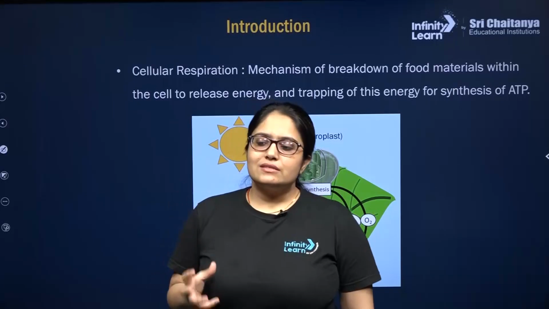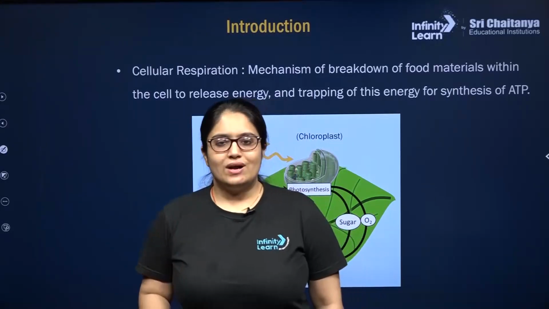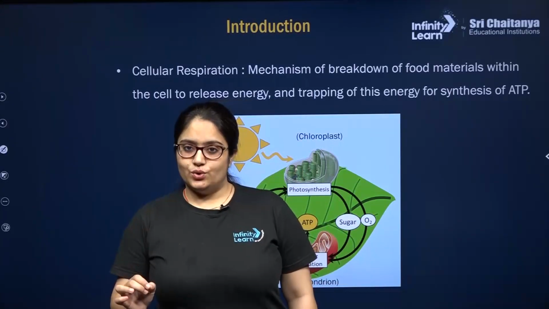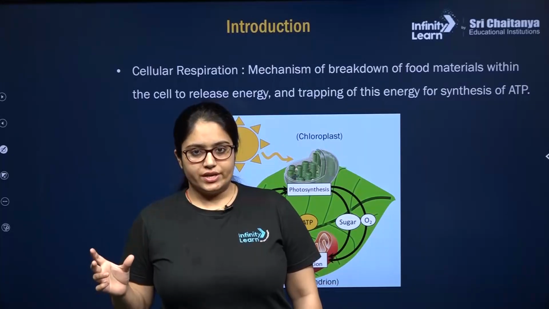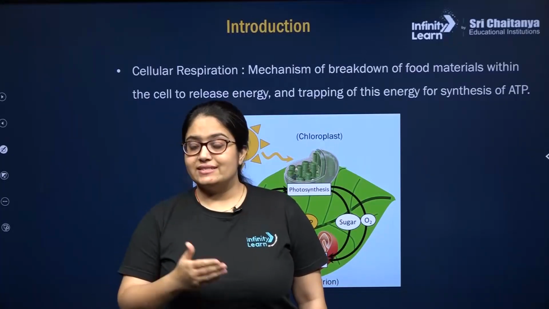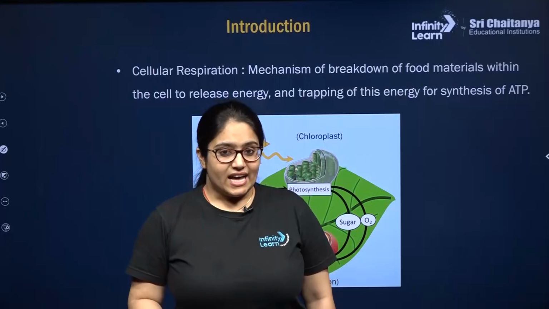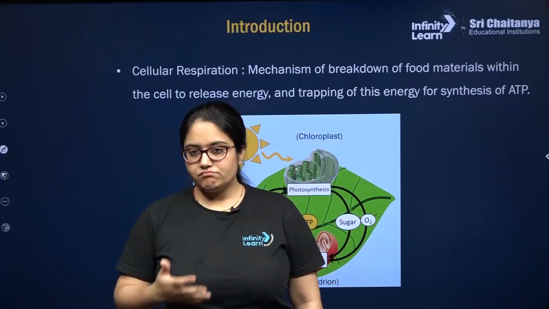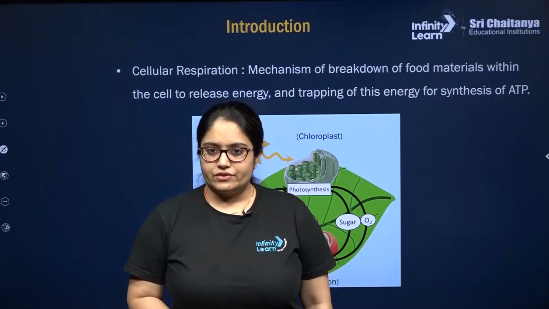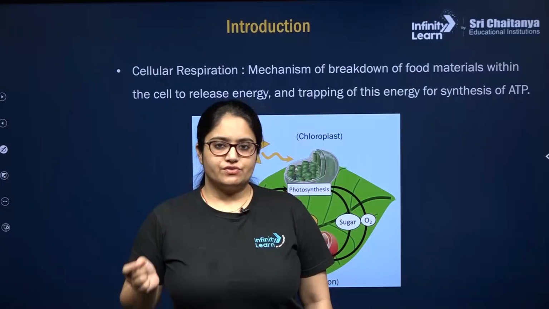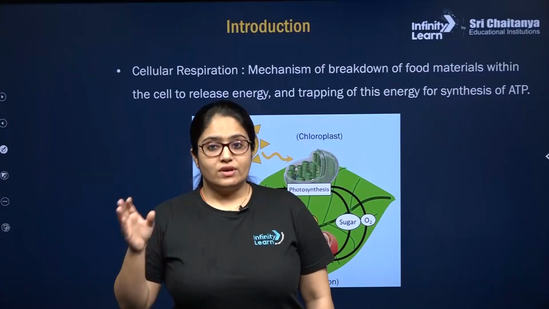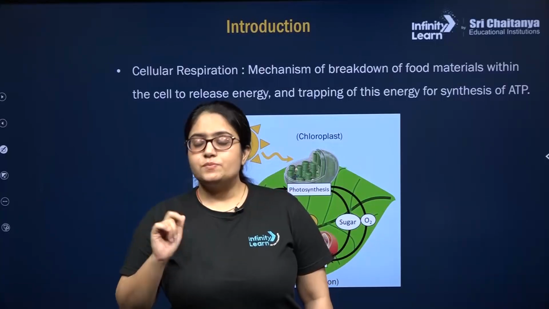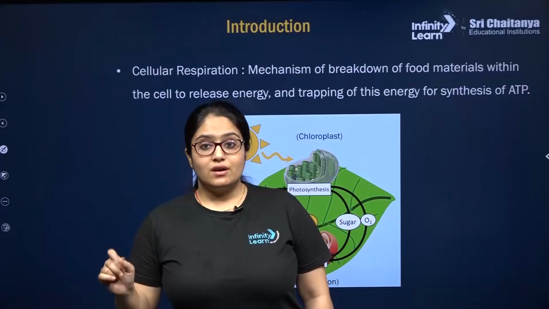So remember, basically in this chapter we will try to understand how a particular respiratory substrate, which can be a carbohydrate, for example glucose, or fatty acids, fats or proteins, etc., will be broken down. Remember, respiratory substrates are made up of carbon, right?